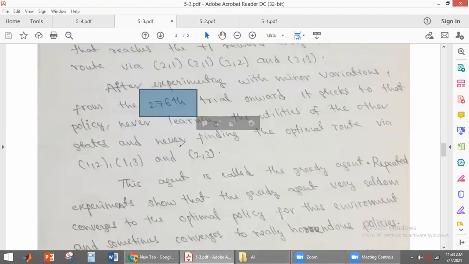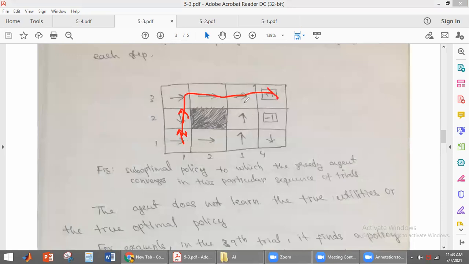But what actions is it taking? To reach the +1, it is taking this one. Okay, so this is not optimal. So the agent learned this. Whatever learned model the agent has, that is not the true model.